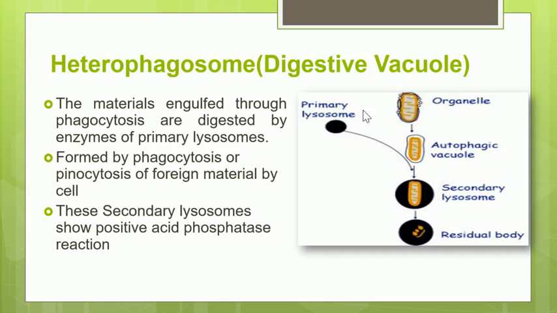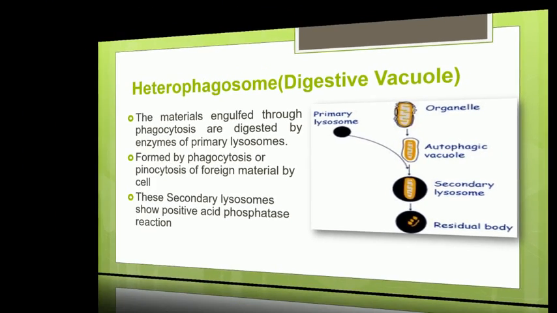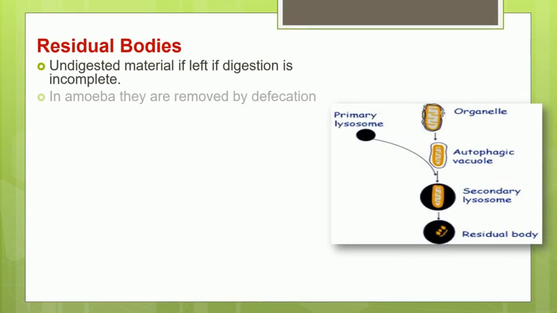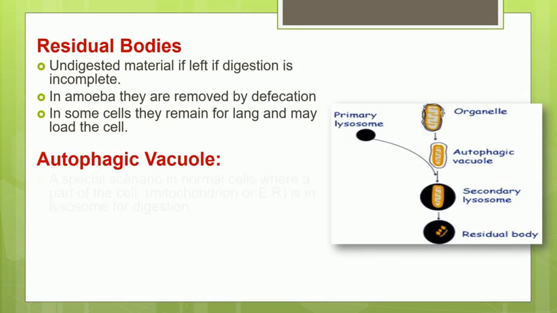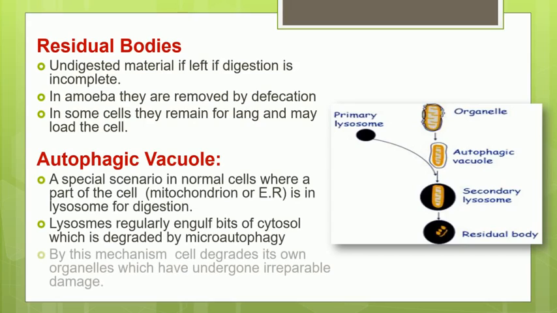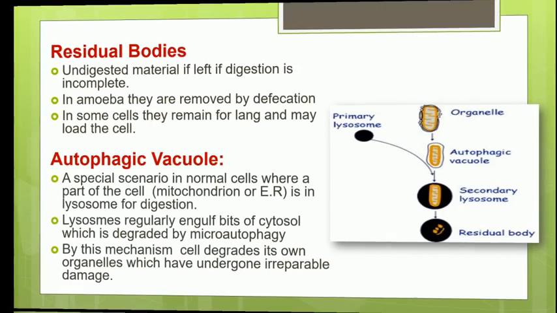So in this picture, or we'll see it in the next picture. Okay, this heterophagosome is formed by two methods, that is phagocytosis and pinocytosis.